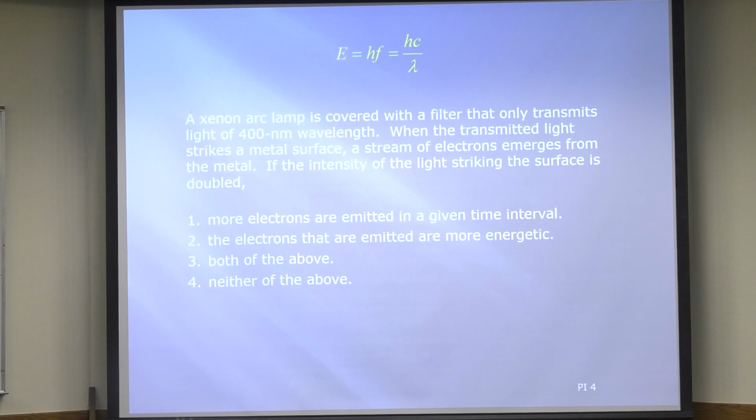All right, finally, I have a question for you. A xenon arc lamp is covered with a filter that only transmits light of 400 nanometer wavelength. When the transmitted light strikes a metal surface, so this is the photoelectric effect, a stream of electrons emerges from the metal. If the intensity of the light striking the surface is doubled, what happens? So please pause your video and figure it out.